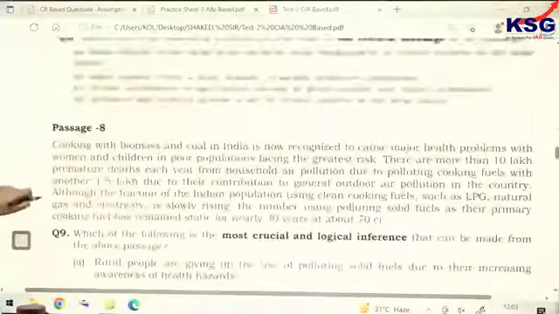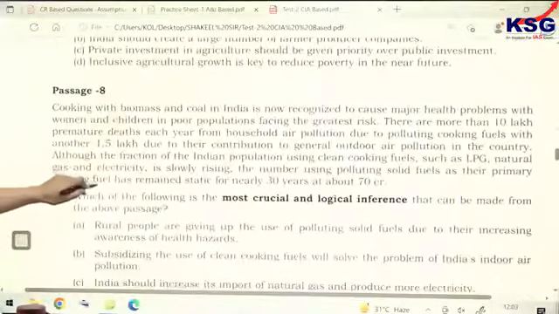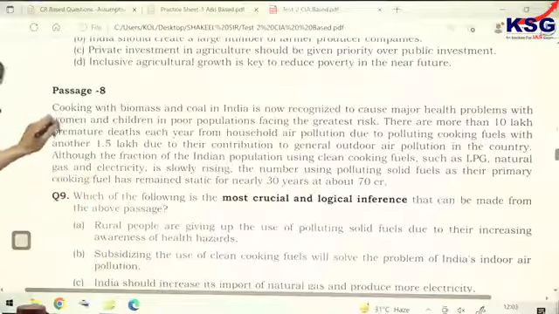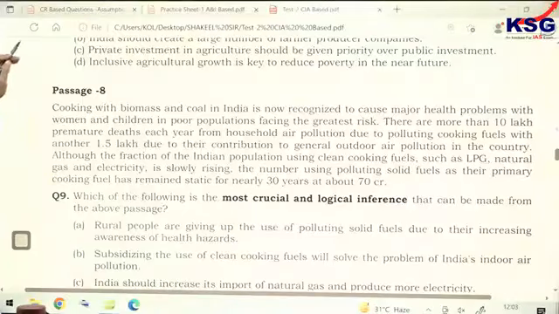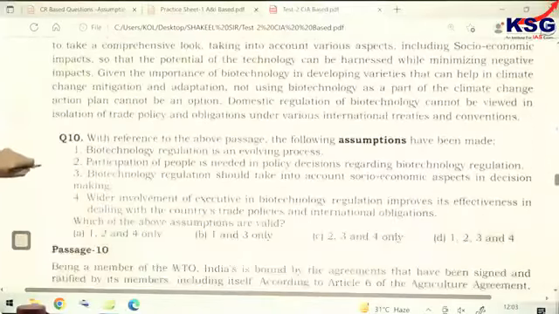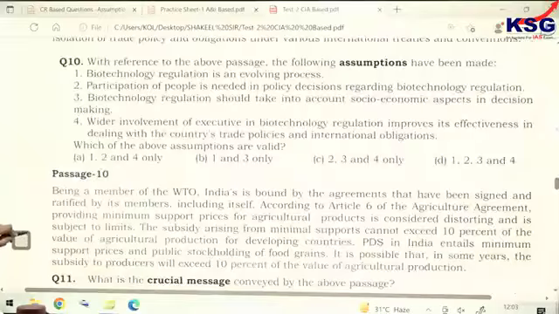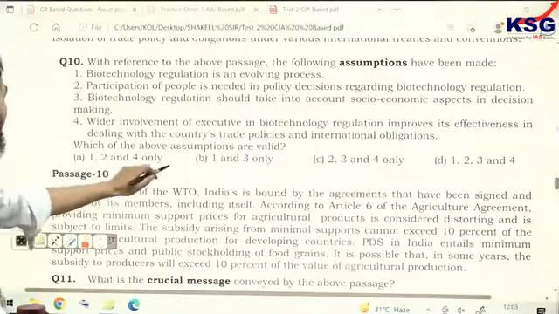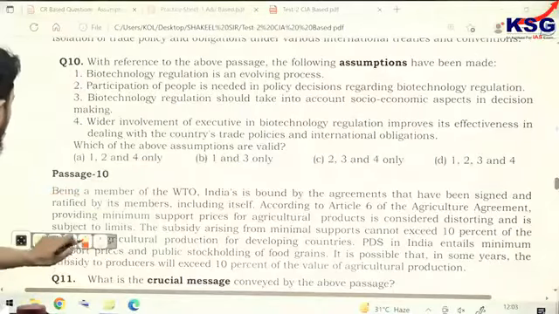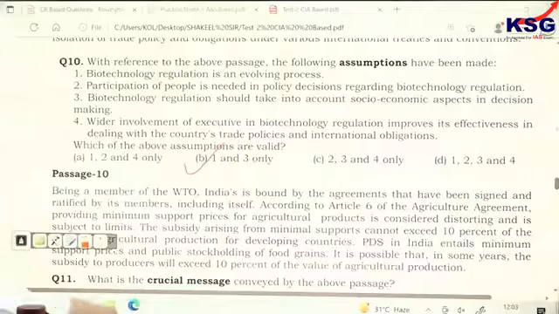Now, passage number 8 I have skipped because it is talking about inference. Sahib, I am taking one type of question. First I discussed conclusion, now I am doing assumption. Inference I will come back to. So the correct answer for this one is 1 and 3, B option.